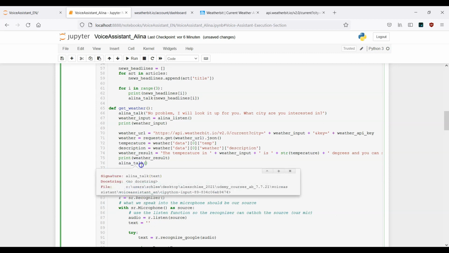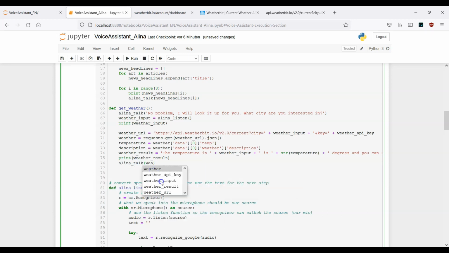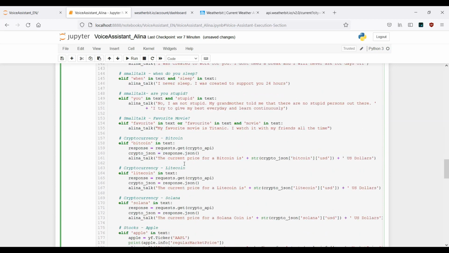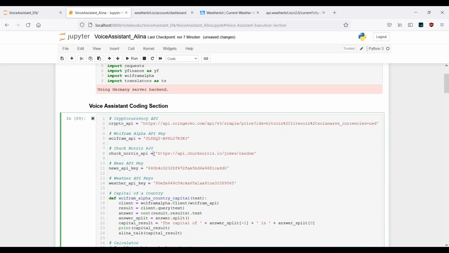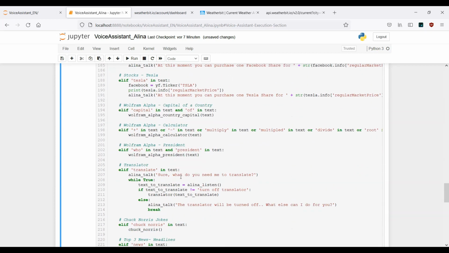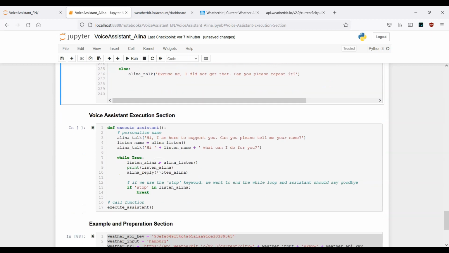So we have the weather result. Okay, this is it. So once we get this in text form, we also get back the voice reply. I just forgot it a few moments ago. Now this should actually work right now. So run the cell again, go back, scroll down, and now let's run this one.